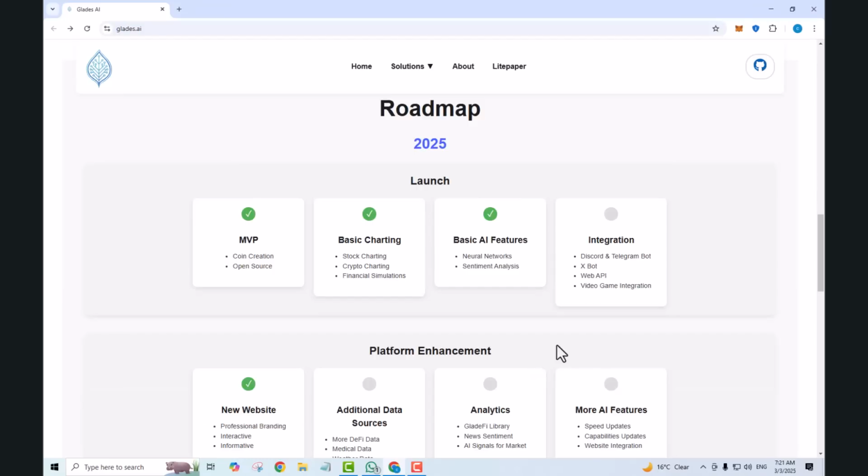Next you can see the roadmap of 2025, launching the MVP, in which coin creation, open source, basic charting, stock charting, crypto charting, financial simulations, and basic AI features, neural network, sentiment analysis, and integration, Discord and Telegram bot, X bot, web API, video game integration.